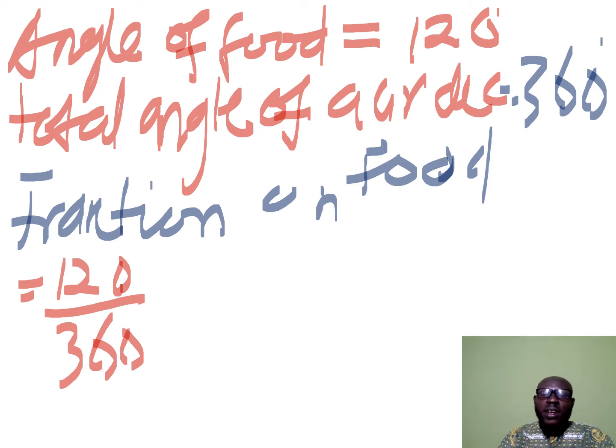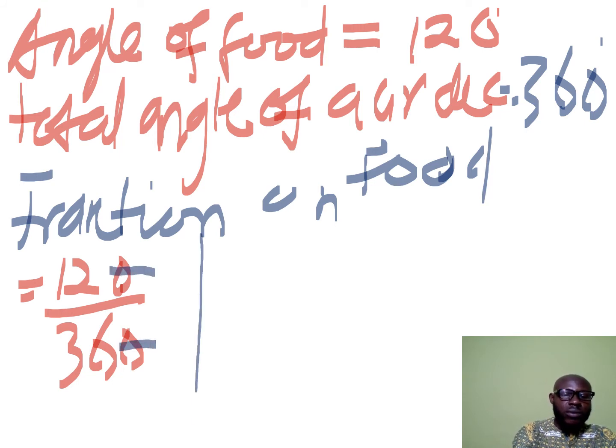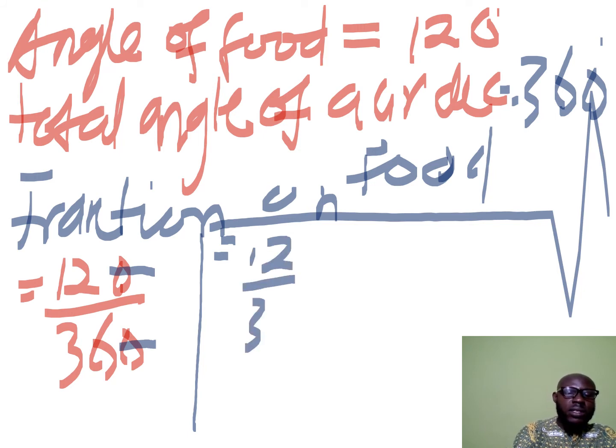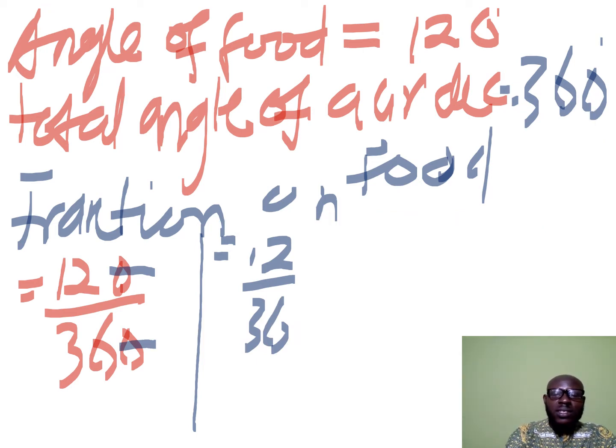Is that okay? Part of the total. Now this one is very simple for you to simplify. Correct? Good. Now what you have to do is to cancel out your zeros. Correct? Good. Now after cancelling the zeros, you'll be left with 12 out of 36.